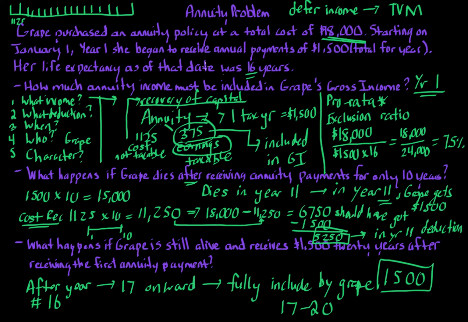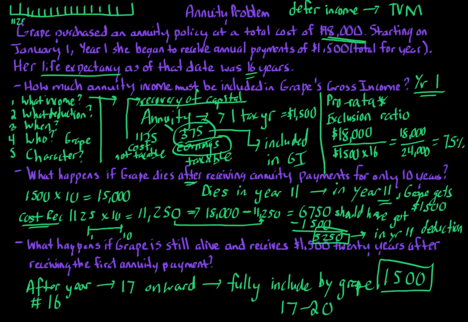So let me summarize again what's happening. It's really important that we have this life expectancy. Now, this is based on one person's life. If you have joint survivors and whatnot, your spouse, you have to look at that as well. The general rule is we use what's called an exclusion ratio. It's a pro rata approach. An annuity is a portion of costs, what was initially contributed as part of that annuity, and earnings. So here in this example, $1,125 of the $1,500 is not taxable, and $375 is taxable. So years 1 through 16, Grape has to include $375.